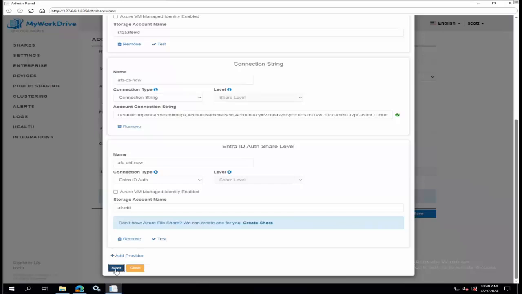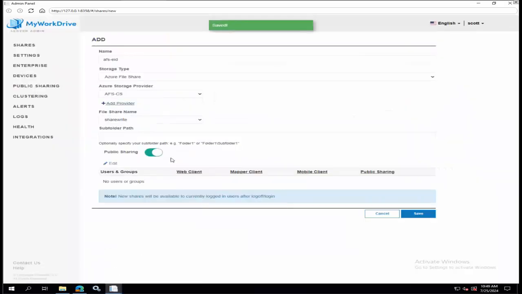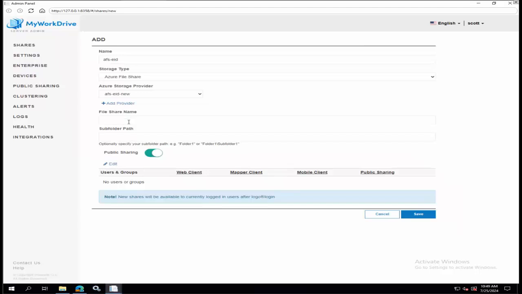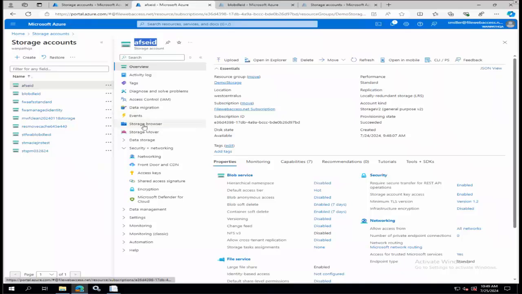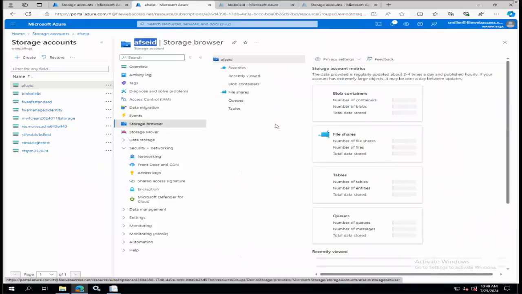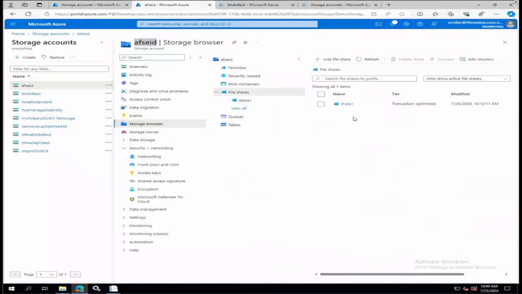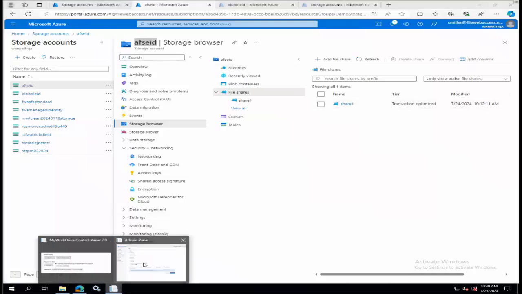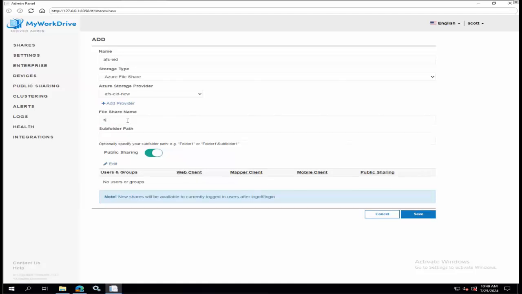So now we've added that new integration for the EID, but here's the second thing. Again, I can't look it up because I'm doing it in the context of Azure, so I actually have to have the file share name, which is simple from Azure. Just pop over here and look at what your storage is, and you can see my file share name in this case is share1. So you're just going to copy and paste or type that into your setup here in the share.